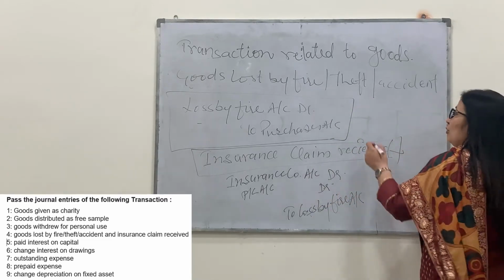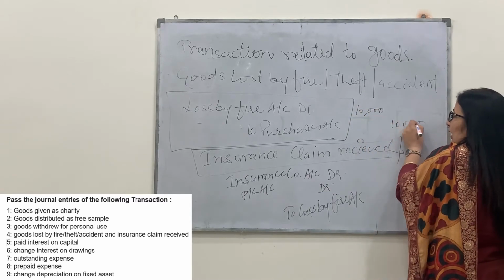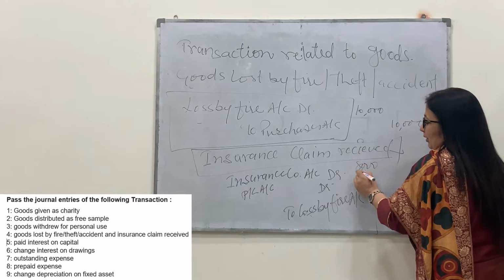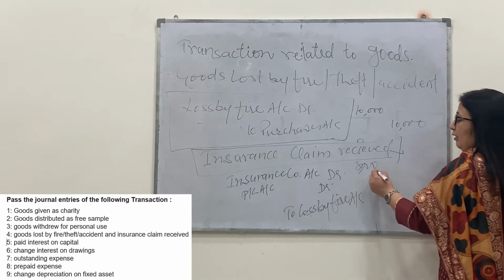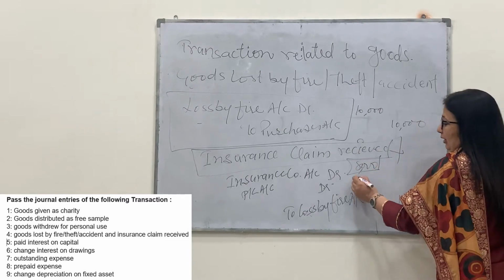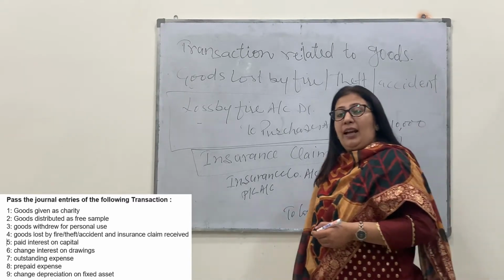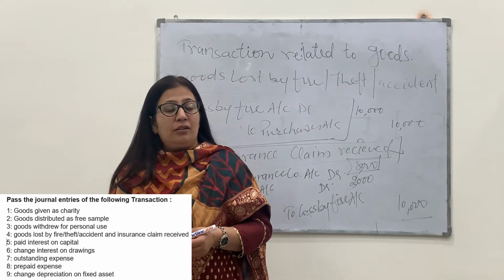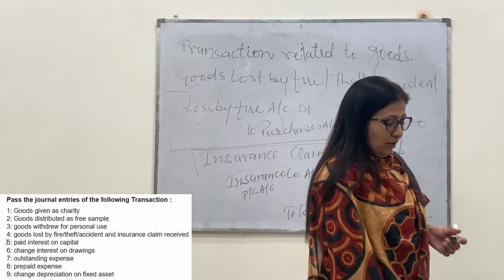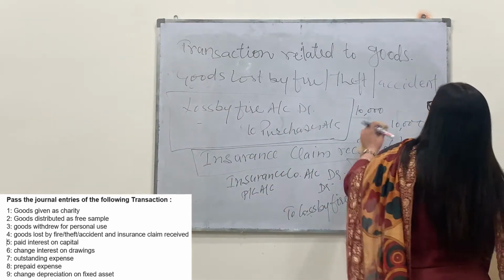Suppose there is a loss by fire of rupees 10,000 and insurance claim received is rupees 8,000. So loss is 10,000, that is credited, insurance claim received 8,000. Now the 2,000 rupees will be considered in the profit and loss as a loss of the business. So that's it about the entries related to the goods.